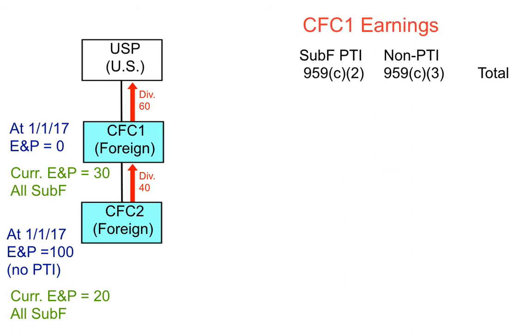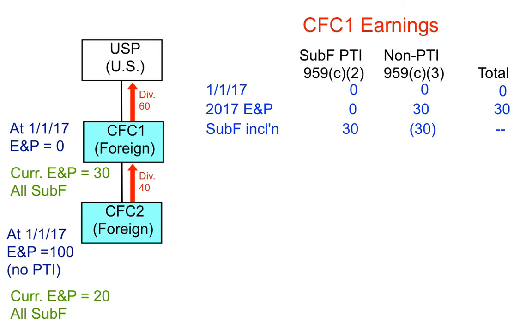Moving on to CFC1. CFC1 had no E&P at the beginning of 2017. CFC1 earned 30 of income, this is excluding the dividends received from CFC2. All 30 of the income was Subpart F income. The Subpart F income inclusion reclassifies E&P from non-PTI to PTI. The dividend that CFC1 received from CFC2 was partly a PTI dividend and partly a non-PTI dividend.